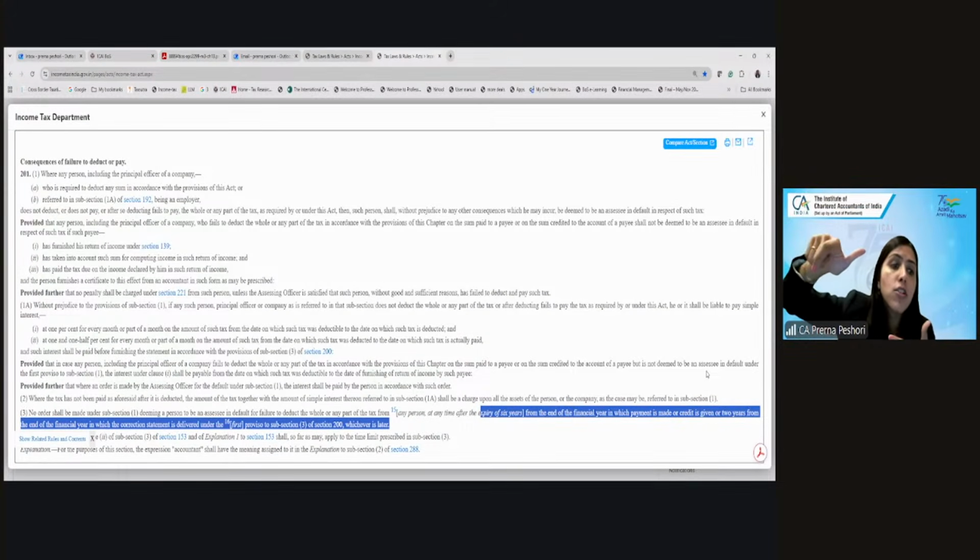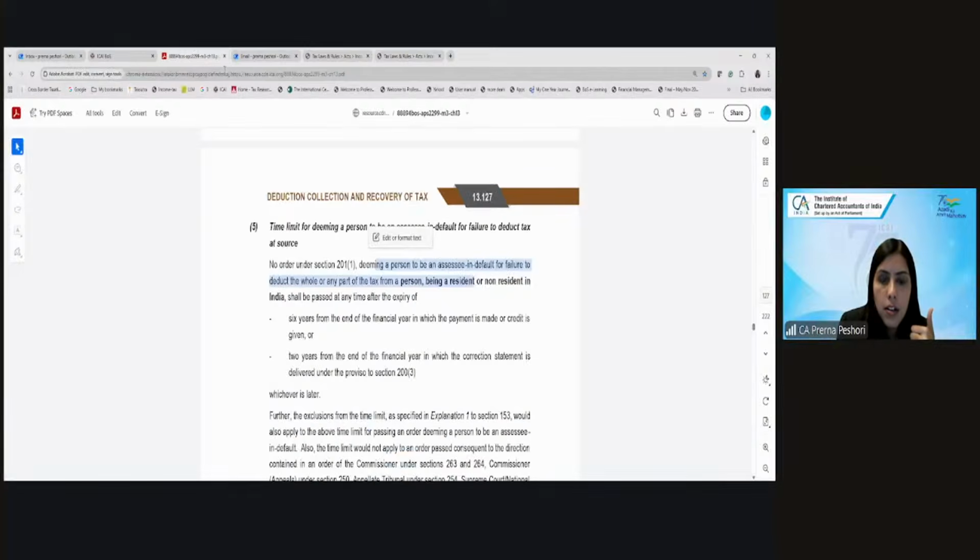So, if you have filed a correction statement, how can I treat you as assessee in default before that? So, then additional 2 years is given in case of correction statement filed. Are we clear? Yes? Yes or no?